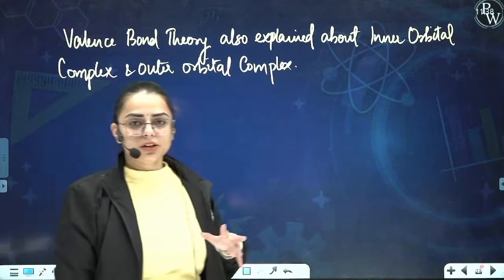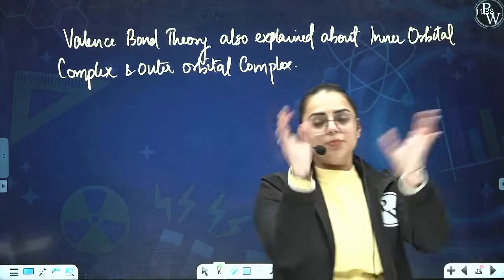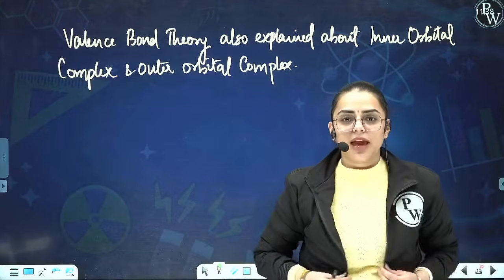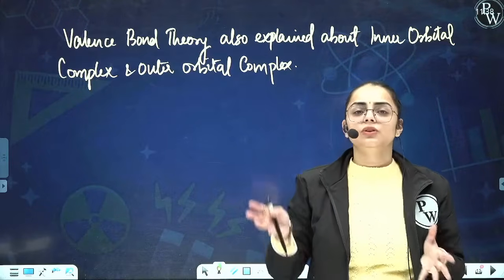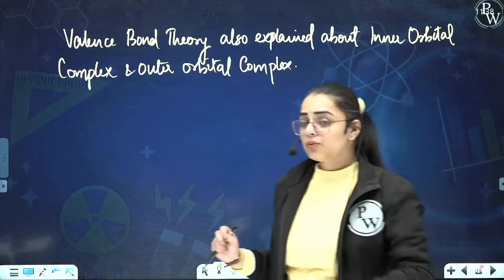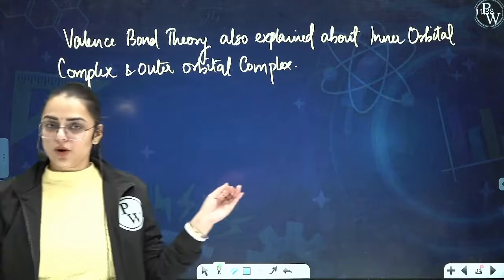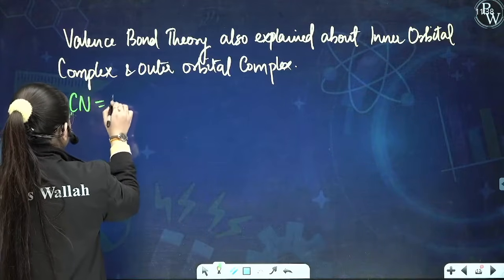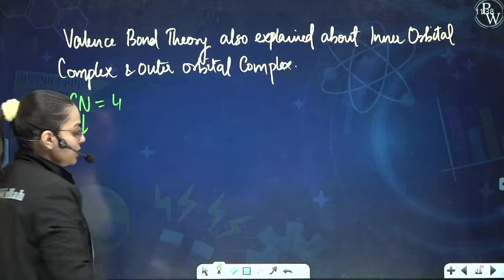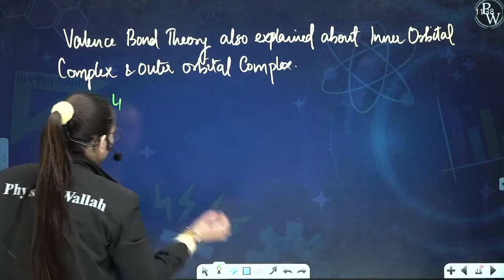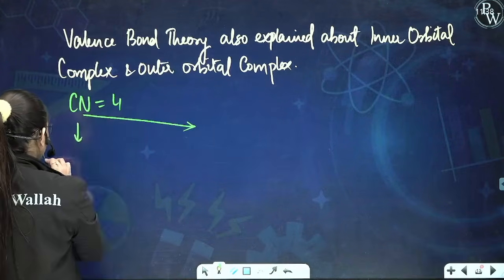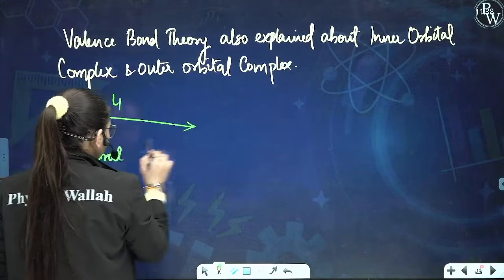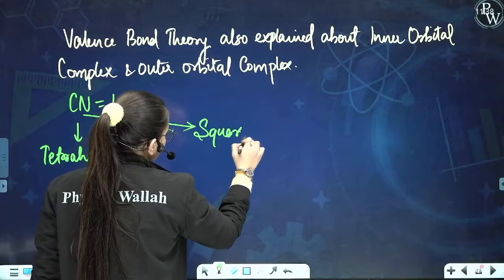What is an inner orbital complex? When the innermost orbitals are responsible for making a bond, or are responsible for the overlapping by creating a bond, that is an inner orbital complex. And when the outer orbitals are responsible, that shall be an outer orbital complex. I will explain with an example. Let us say we have a coordination number of 4. Now you know that when we have coordination number 4, it will exhibit two kinds of geometry. Which ones? Ma'am, one is tetrahedral and the other one is square planar. Yes, ma'am.